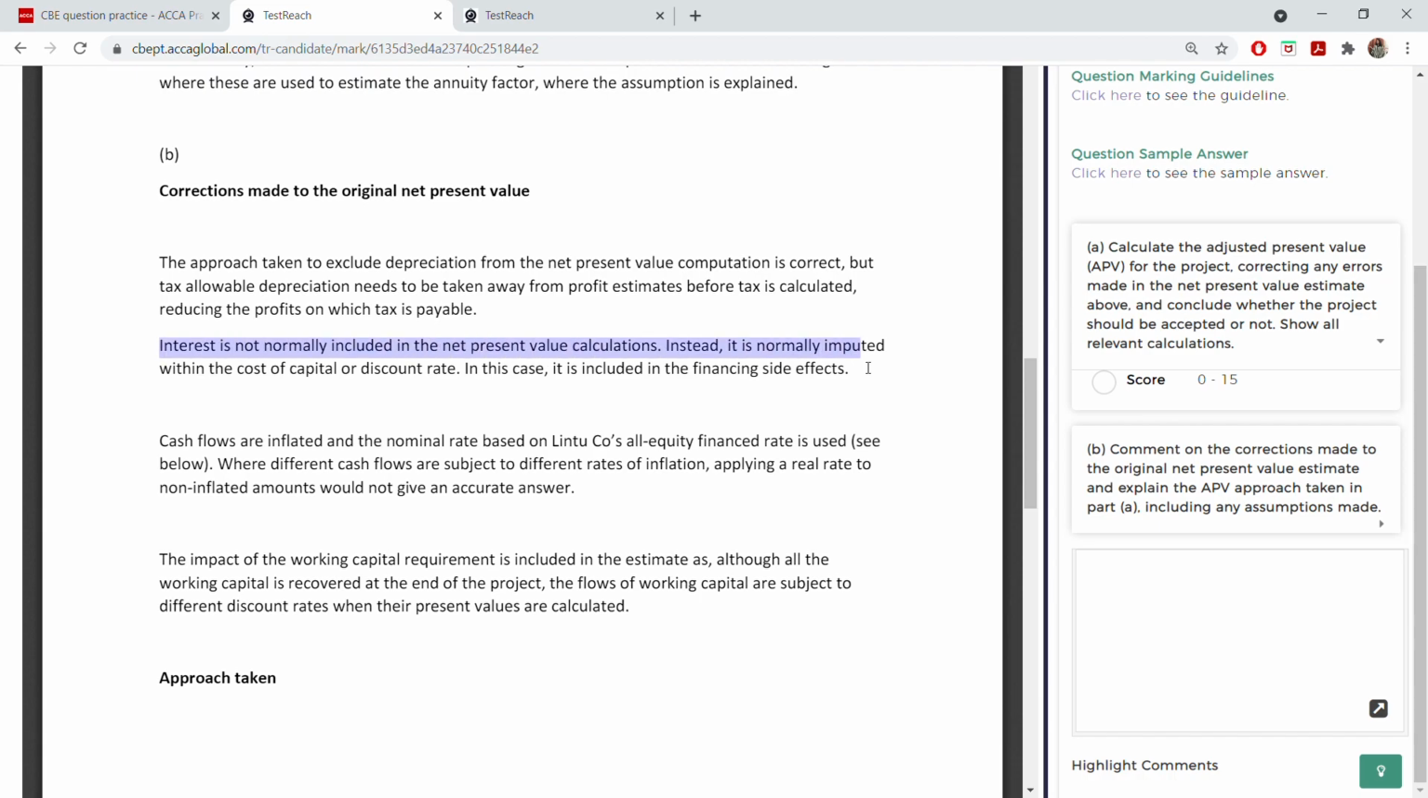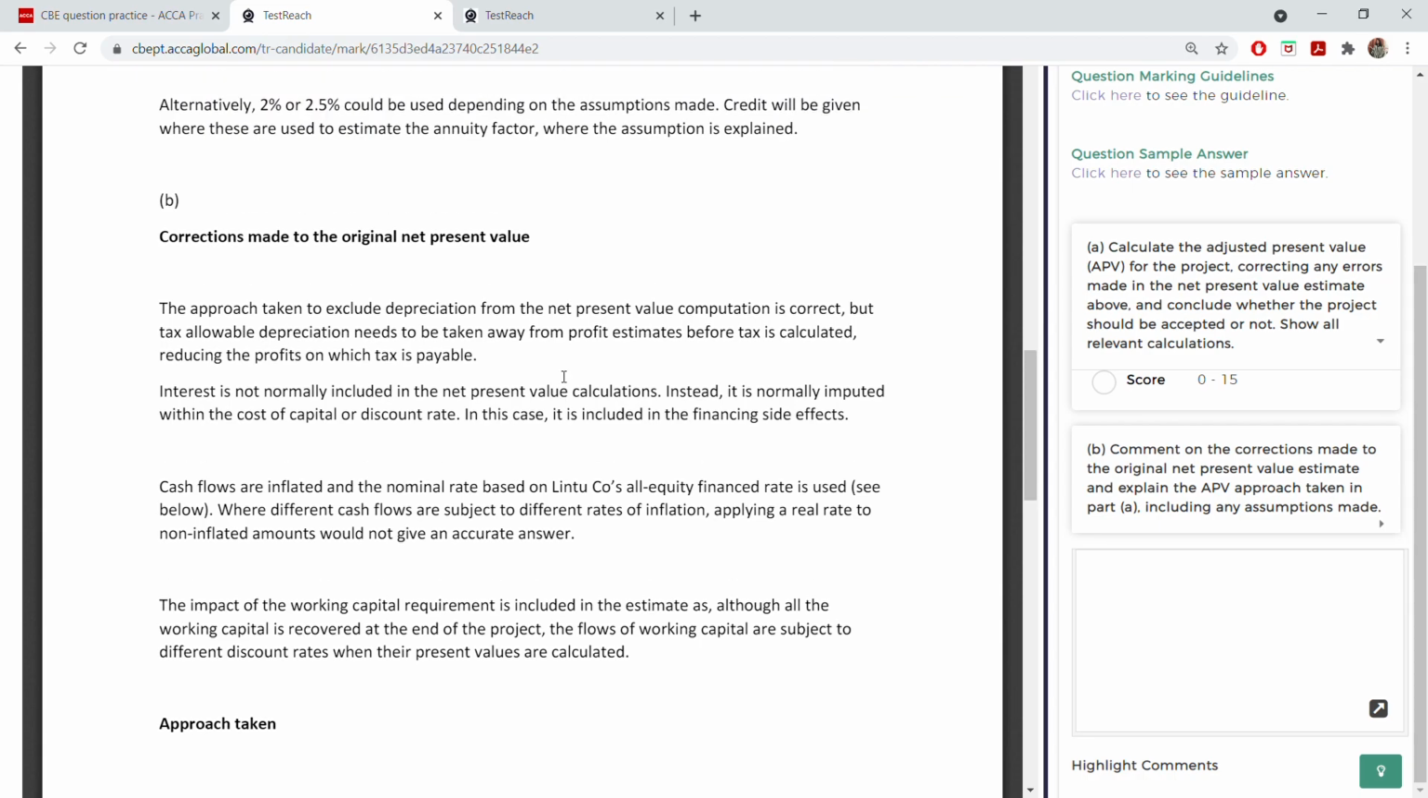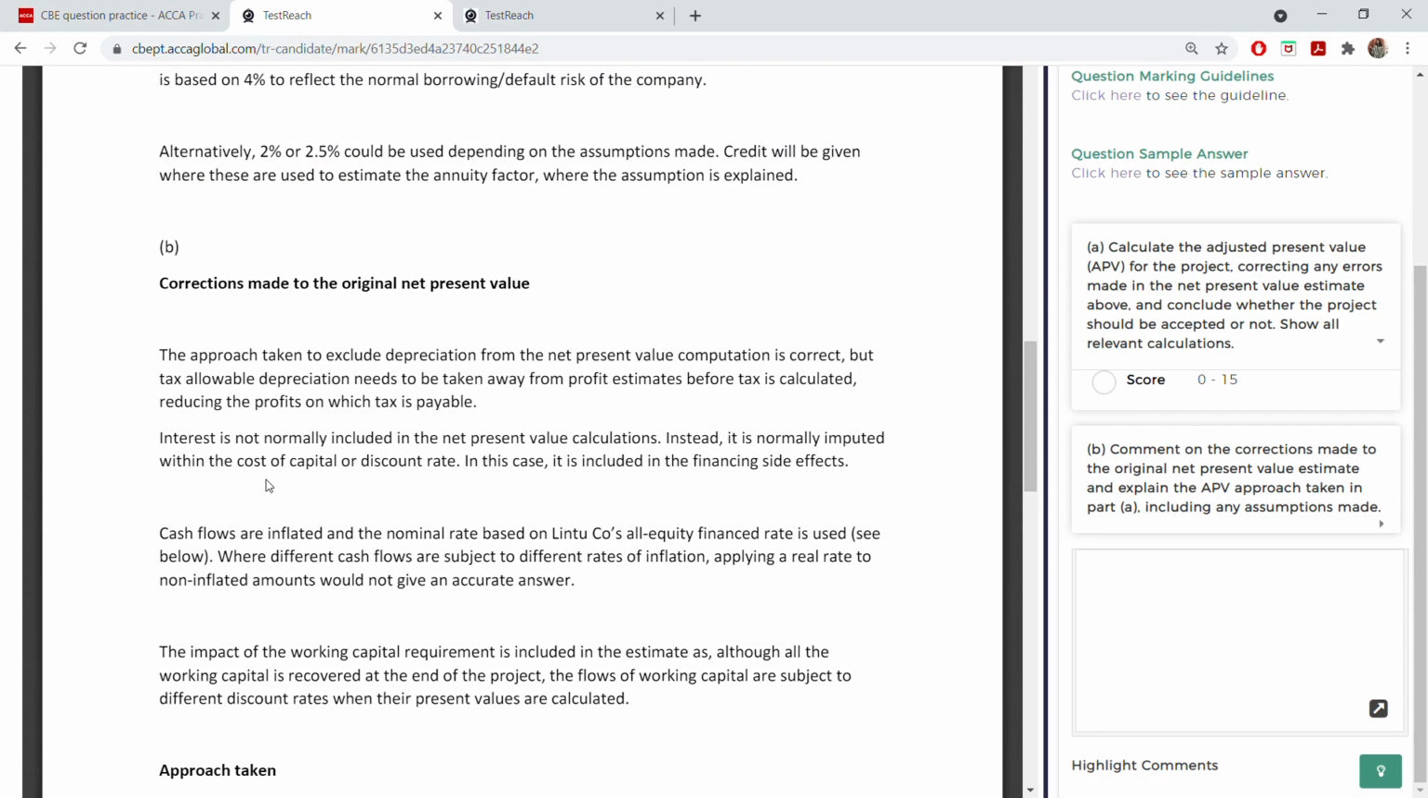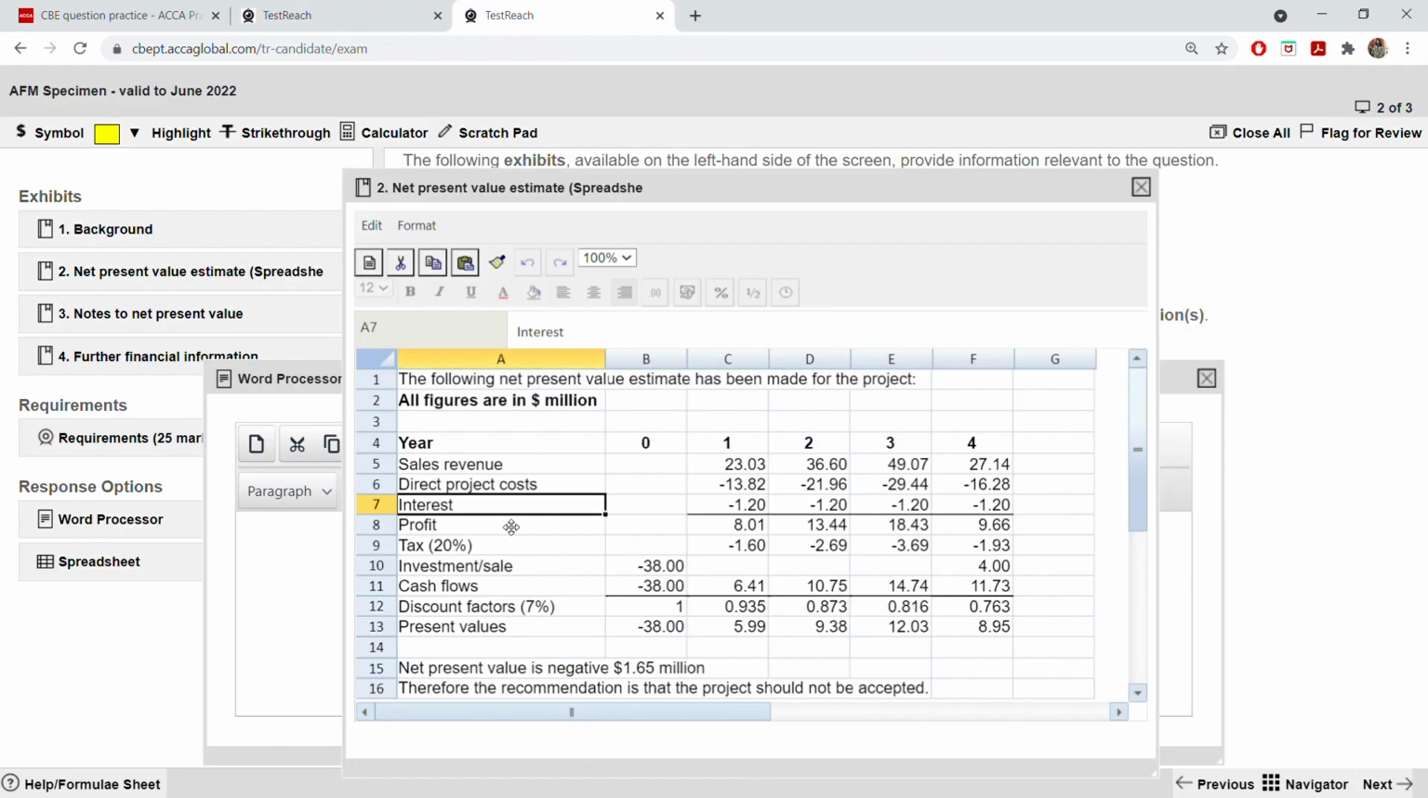Okay, you see, interest is not normally deducted in the net present value. You don't deduct it in the net present value calculations because it is already taken into account in the cost of capital or discount rate, and it is included in the financing side effect also. Number one. So 1 point you got from there. Second, what is the second thing you can see here?